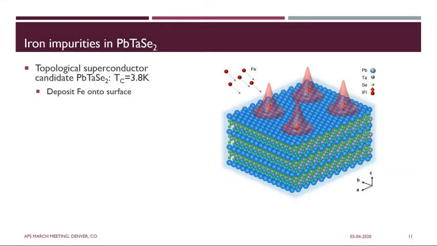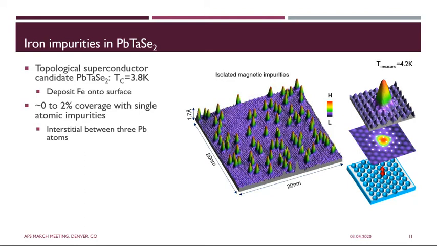So because the topological properties are important, we first want to see if depositing magnetic adatoms destroys the topological surface states. We do this for a number of concentrations up to 2%, where the atomic nature of the adatom still holds, and each of the iron adatoms we can see sits interstitially between 3 surface lead atoms.